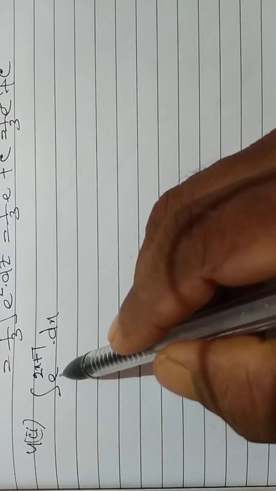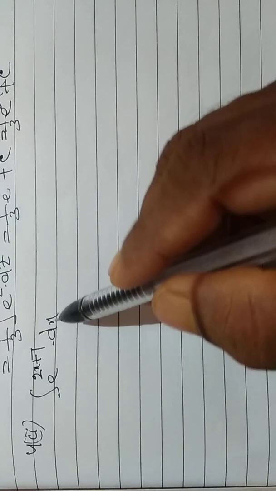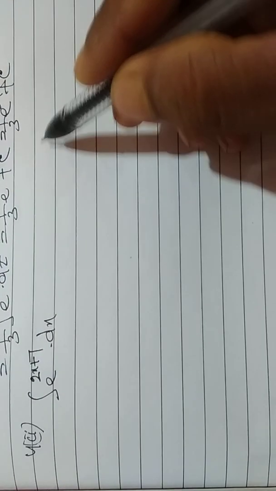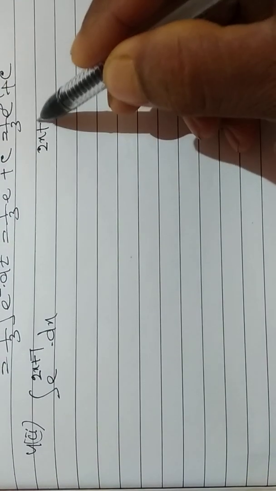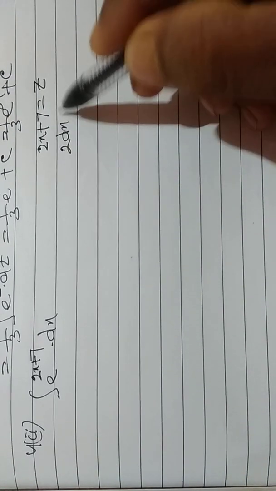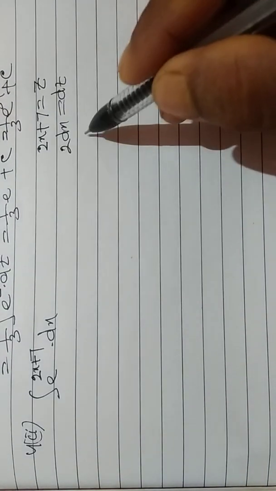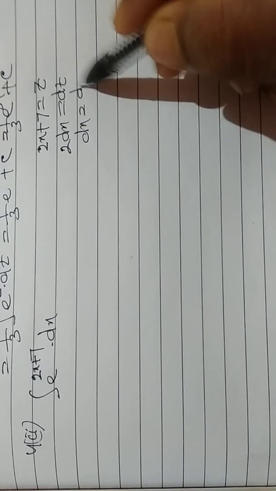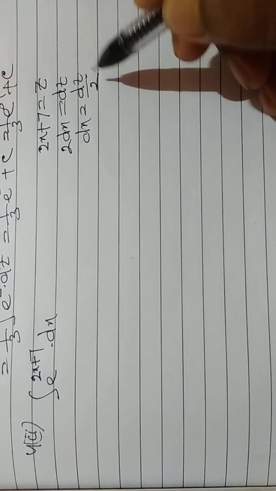Question number 4, second bit. Integration of e to the power 2x plus 7 dx. Taking 2x plus 7 is equal to z, and 2 into dx is equal to dz, and dx is equal to dz by 2.